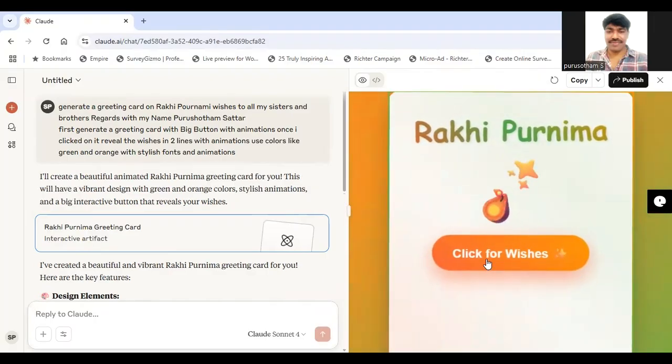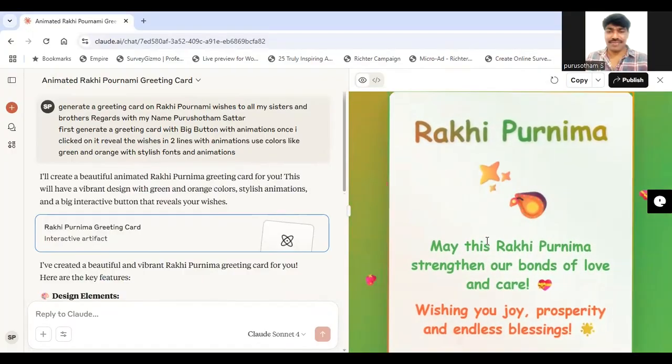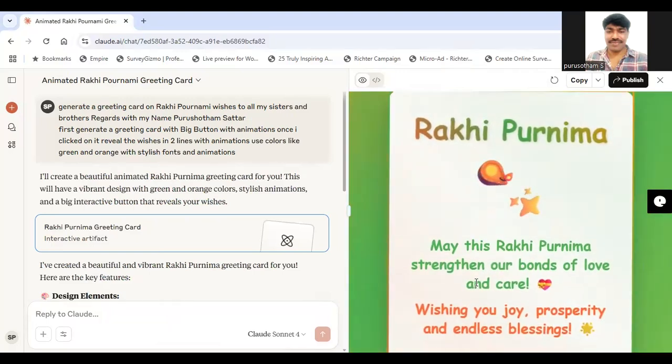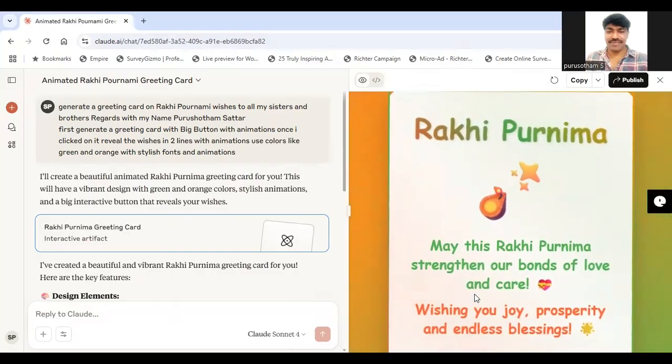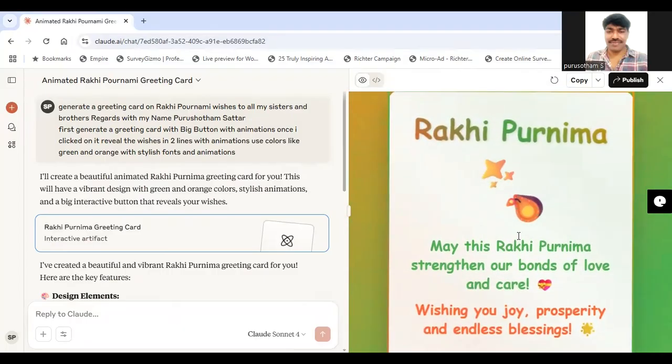Click on the button. See, it says: may this Rakhi Purnima strengthen our bonds of love and care. Wishing you joy, prosperity, and endless blessings. Regards, Purushottam Satar. See, we simply generated a greeting card with animations by using vibe coding. This is called vibe coding.